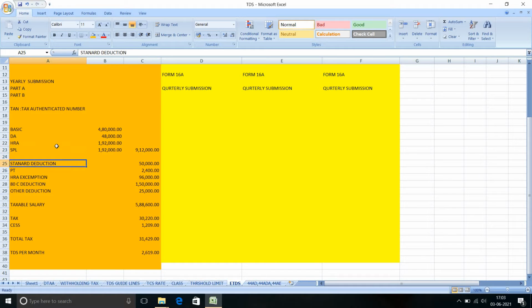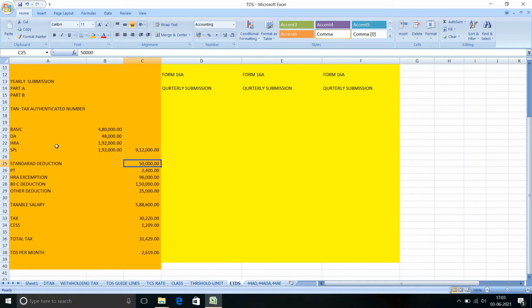Then the standard deduction. As per the income tax rule, the standard deduction is 50,000. It is the default. Earlier it was 40,000, now it is 50,000 since last year. You have to deduct it from his gross salary.